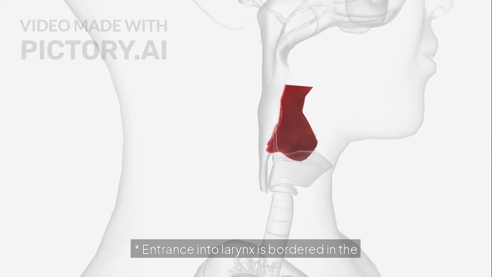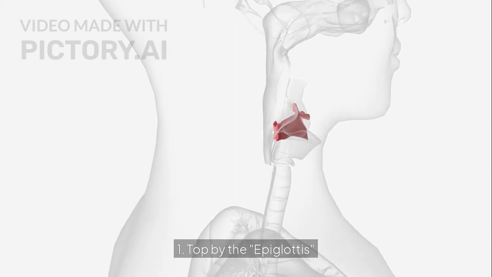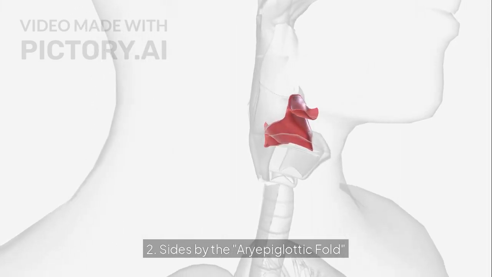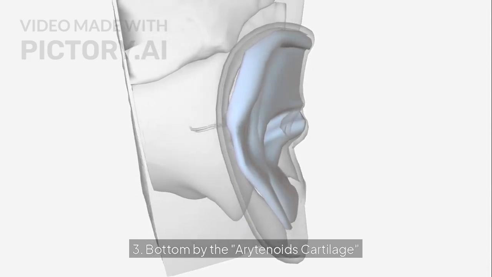Entrance into larynx is bordered in the 1. Top by the epiglottis. 2. Sides by the aryepiglottic fold. 3. Bottom by the arytenoid cartilage.